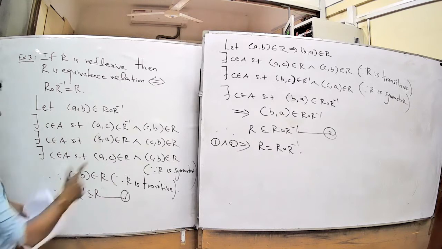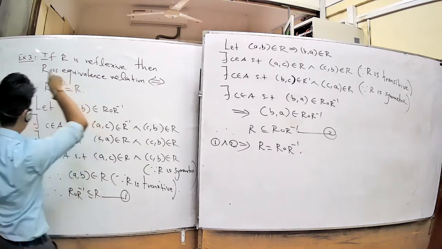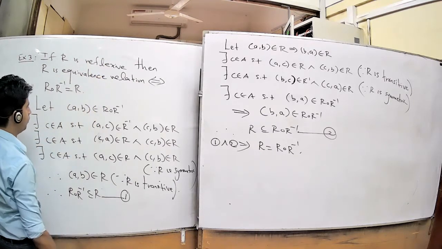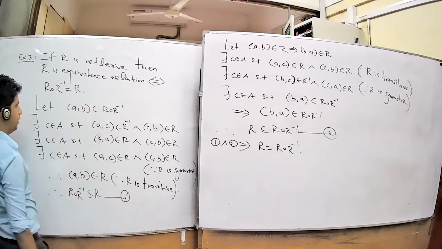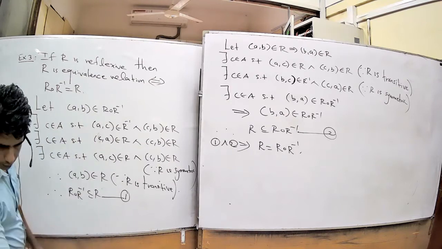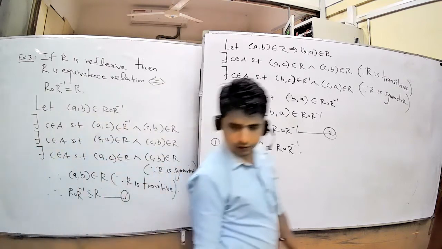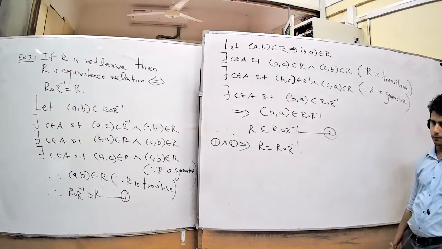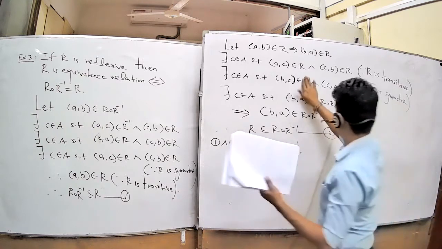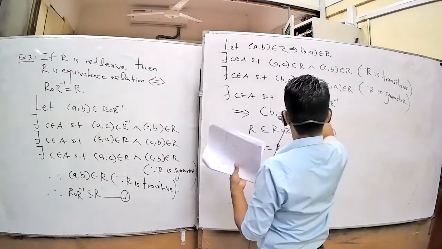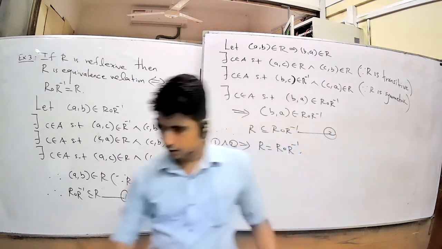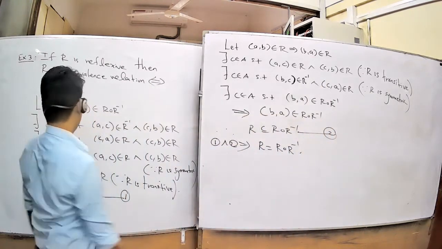Conversely, for the converse part, first we assume that R equals R composition R inverse. Now we prove the converse part.